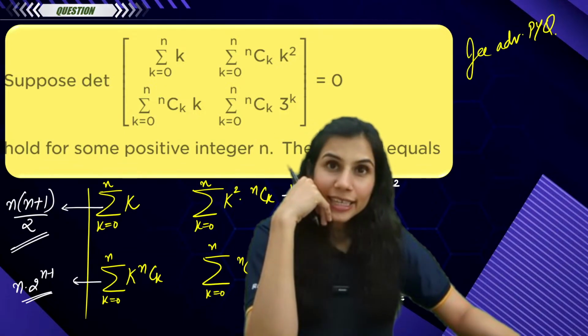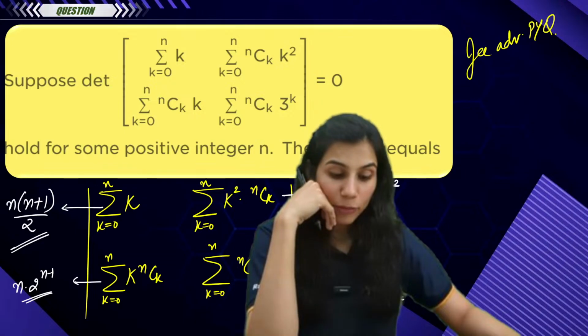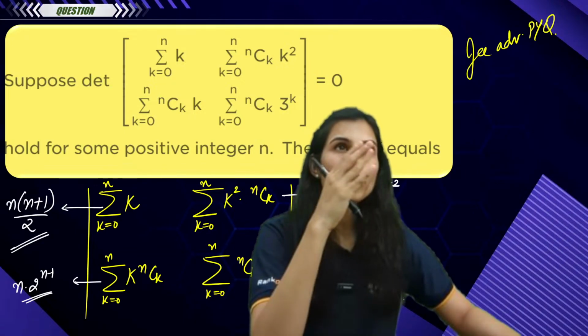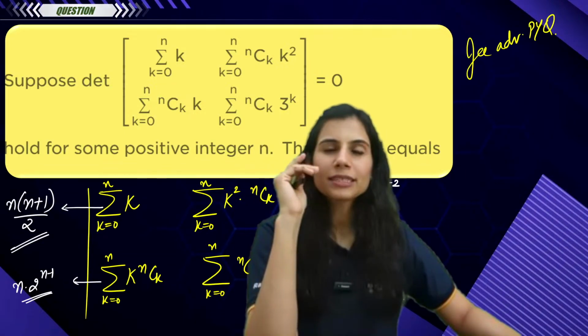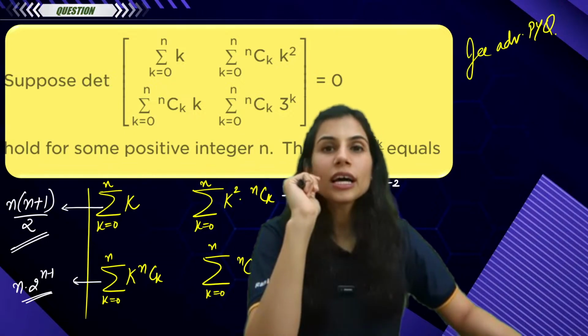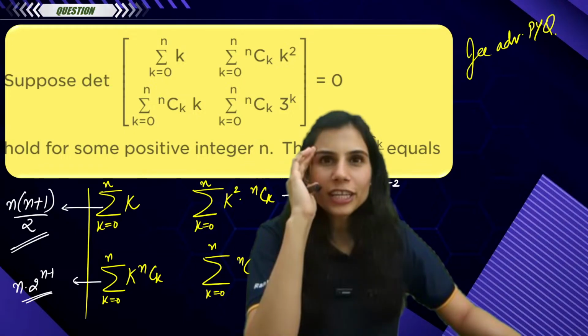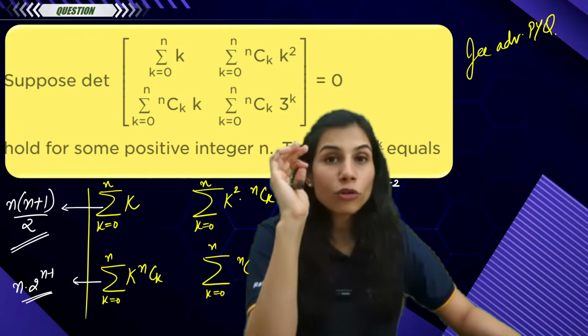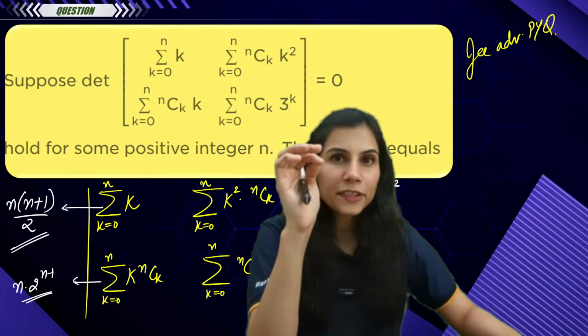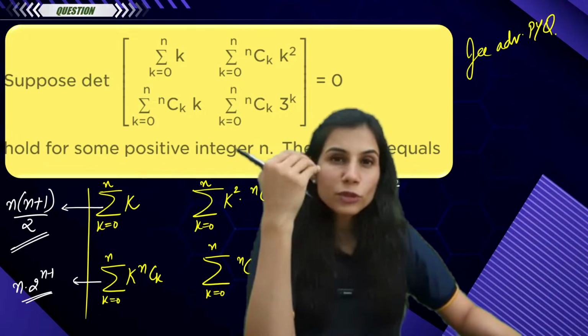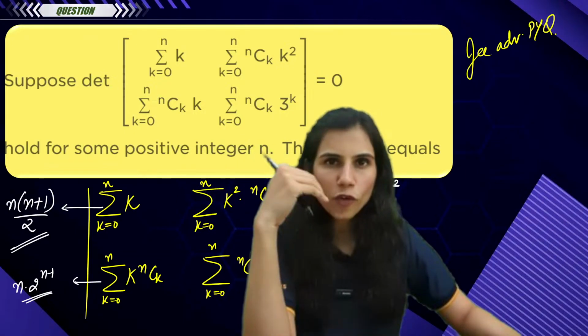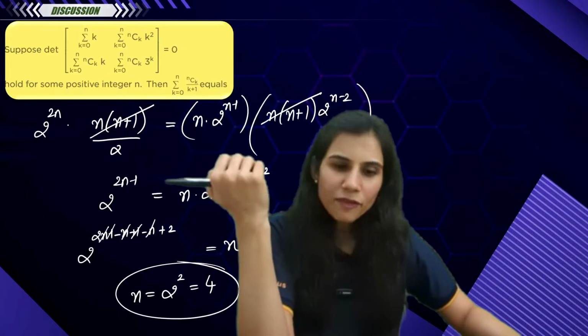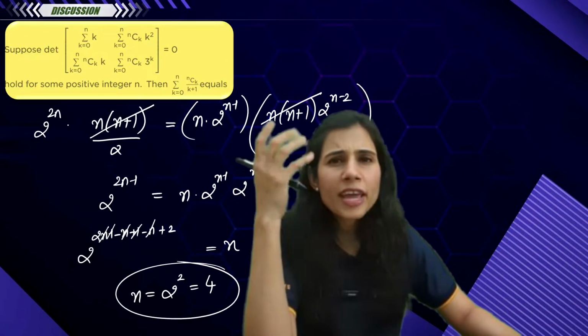The moment you see it, it looks pretty scary. But the moment you start solving and you realize that the 4 terms sitting in my matrix are nothing but sums of my series, actual results. The only game is about recollecting. The moment you recall, plug in the values, simplify the determinant, which you already know, product of diagonals minus product of off diagonals equal to 0. Simplify this, n comes out to be equal to 4 very easily.